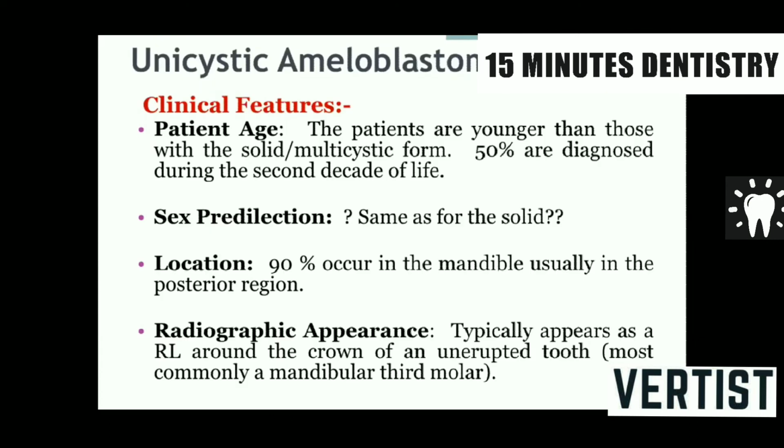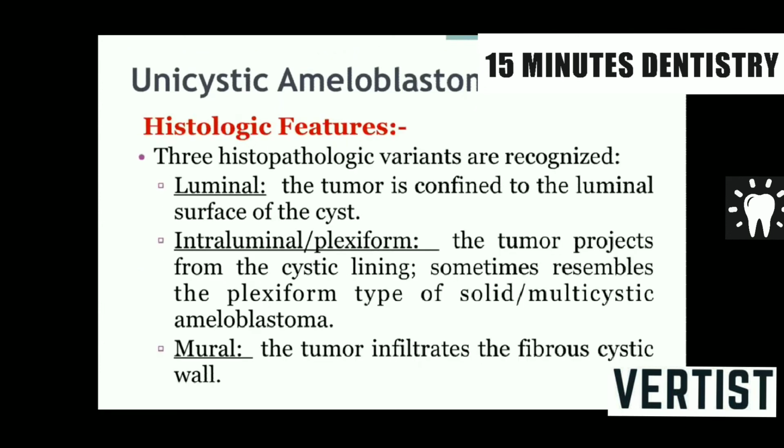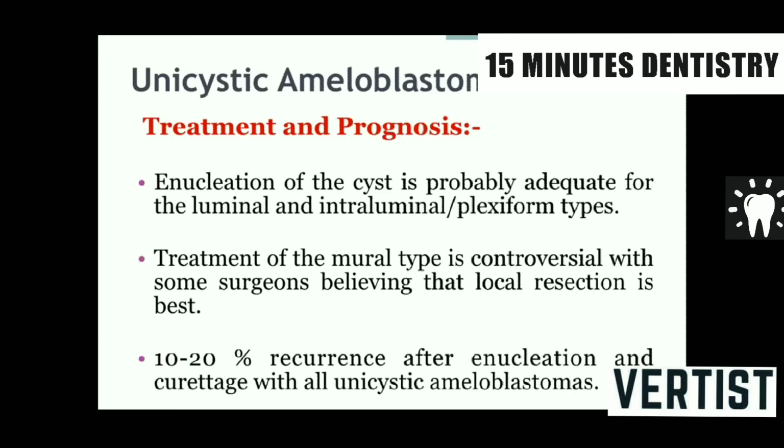Unicystic ameloblastoma is the ameloblastoma which develops in the lining of a cyst, and the most common cyst is the dentigerous cyst. These ameloblastomas are common in young individuals, and they are commonly associated with the impacted third molar in the mandible. Now, microscopically, there are three types: luminal, intraluminal, and mural.